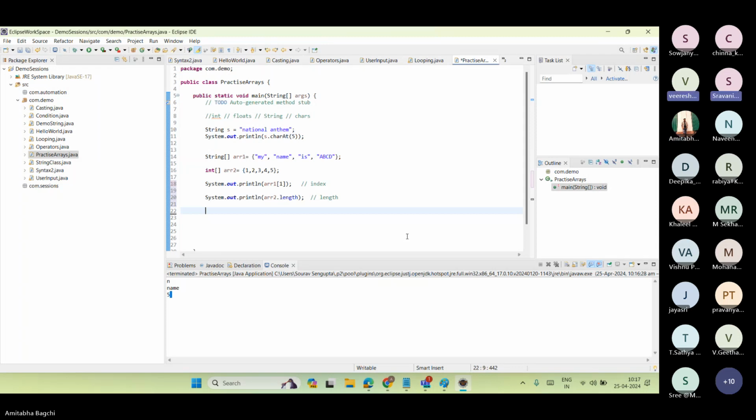Yes, Amitabh. Actually, if you don't initialize the array, what would it take? The default value of array, or if we don't initialize the array in the braces, what would it prefer? So you are saying it is something like this. Empty array. It is something like this you are saying, right?